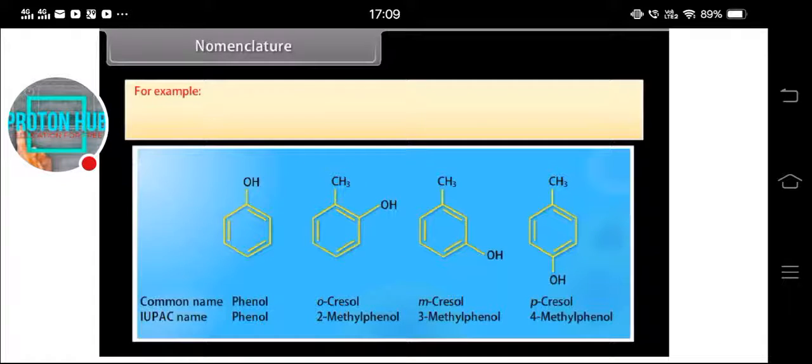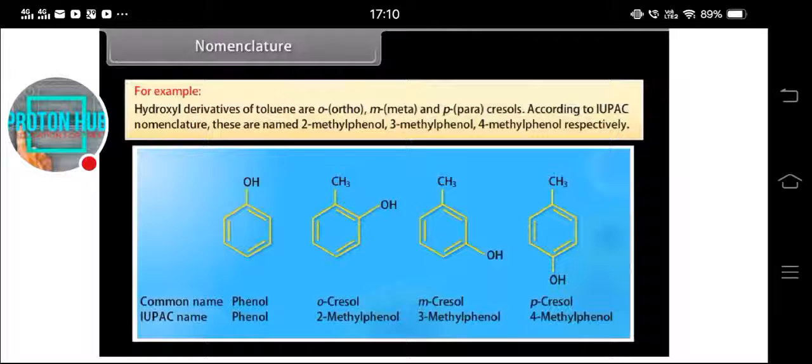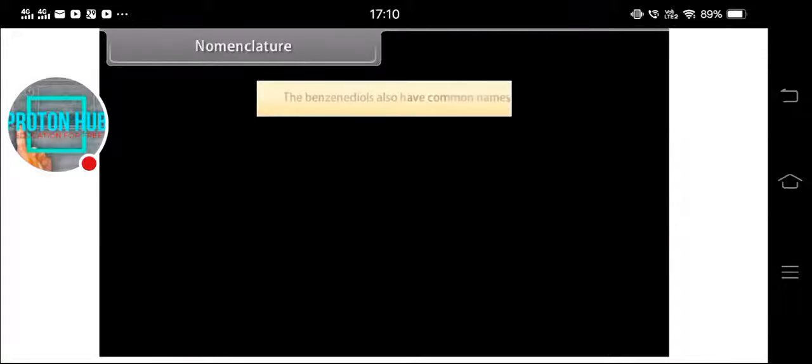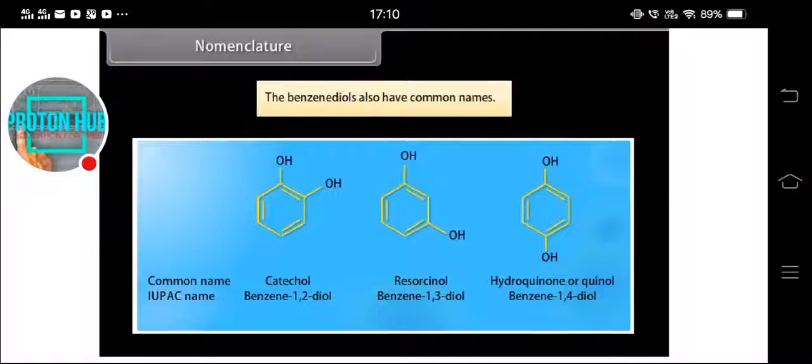For example, hydroxyl derivatives of toluene are ortho, meta, and para-cresols. According to IUPAC nomenclature, these are named 2-methylphenol, 3-methylphenol, 4-methylphenol, respectively. One more example is, the benzene diols also have common names.